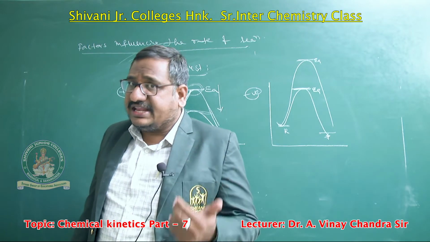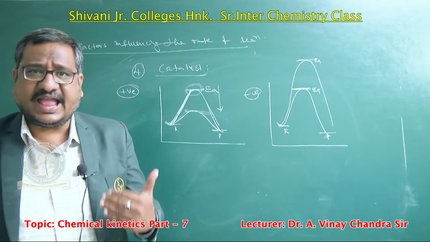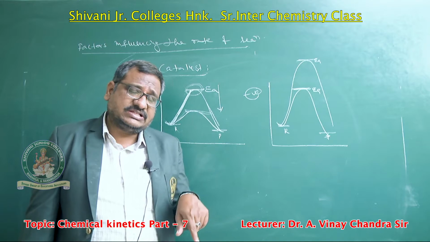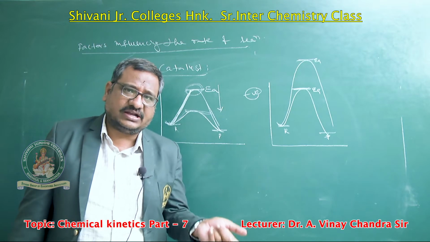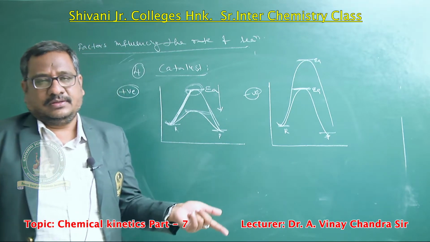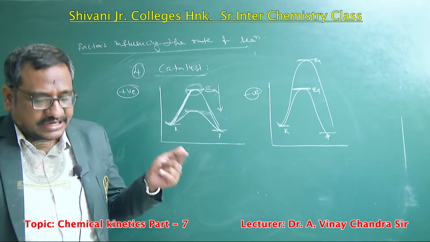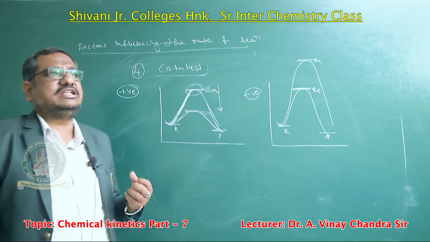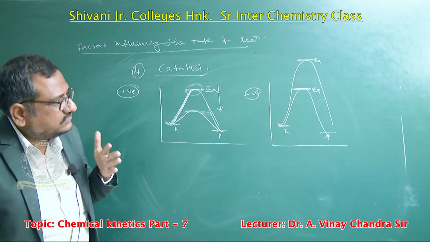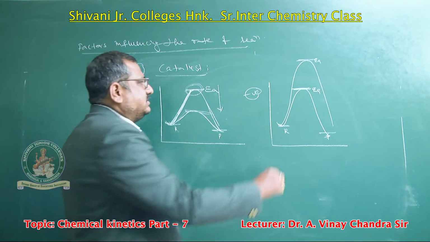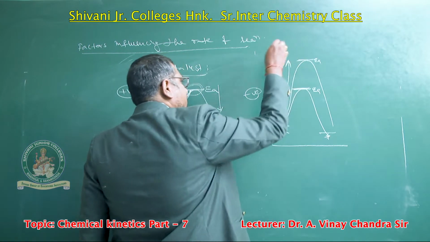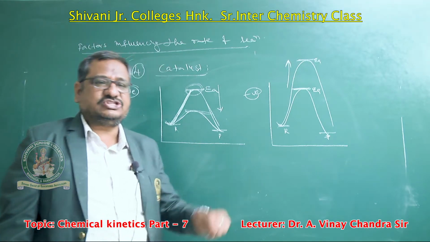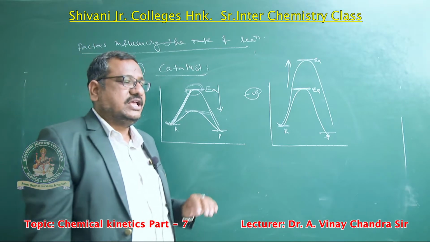Materials which decrease the activity of a catalyst are called inhibitors. Materials which increase the activity of a catalyst are called promoters. So when you add the negative catalyst, the inhibitor materials, the activation energy barrier increases. When the barrier increases, will the reacting molecules go to that level? No. So obviously the reaction will be quenched. Quenched means it will be stopped. This type of catalyst is called a negative catalyst.